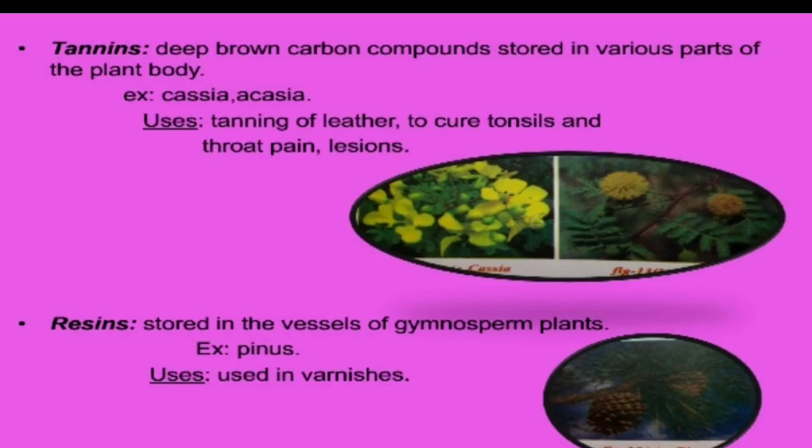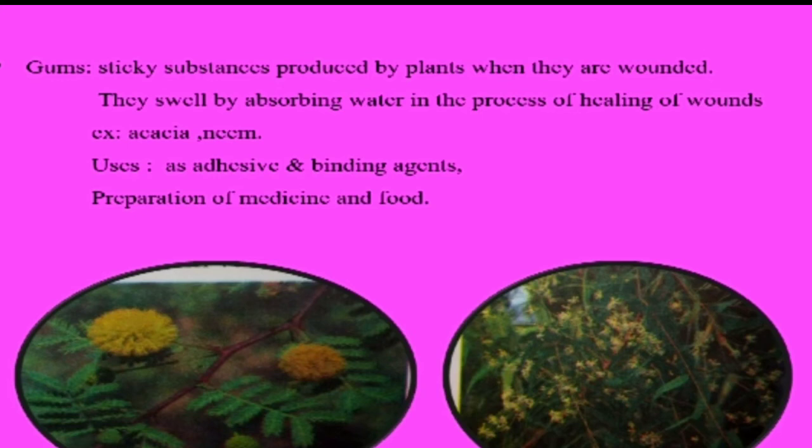Coming to tannins, the deep brown carbon compounds stored in the various parts of the plant bodies are called tannins. Generally they are present in plants like acacia. The tannins are used for tanning of leather, to cure tonsils and throat pain, and also the lesions present in the internal organs. And next one is resins. The resins are stored in the vessels of gymnosperm plants like pinus, and the resins are used in the preparation of varnishes.